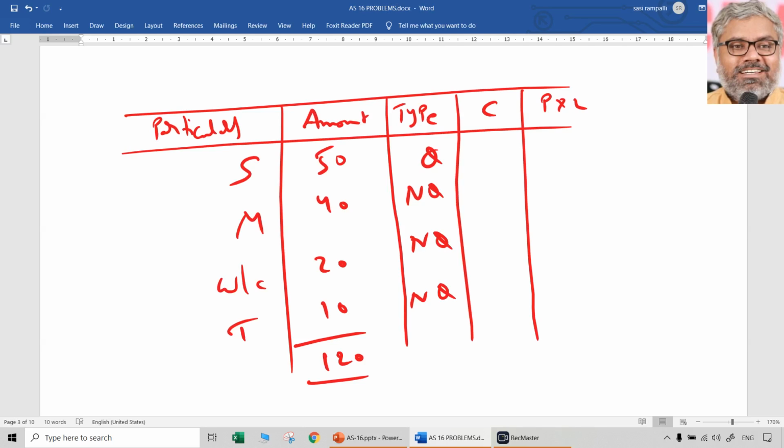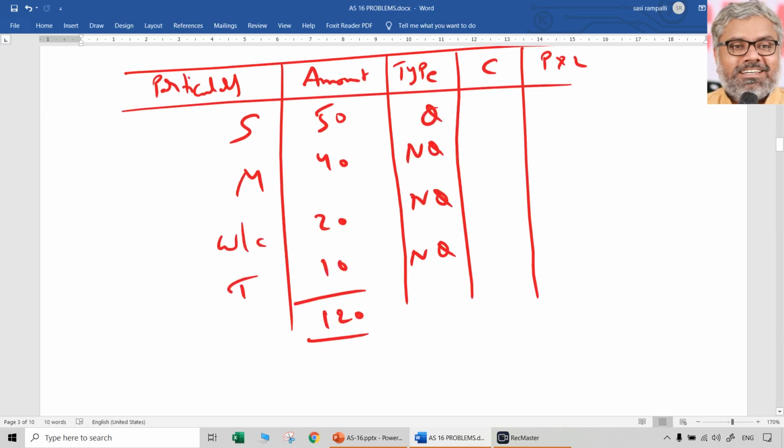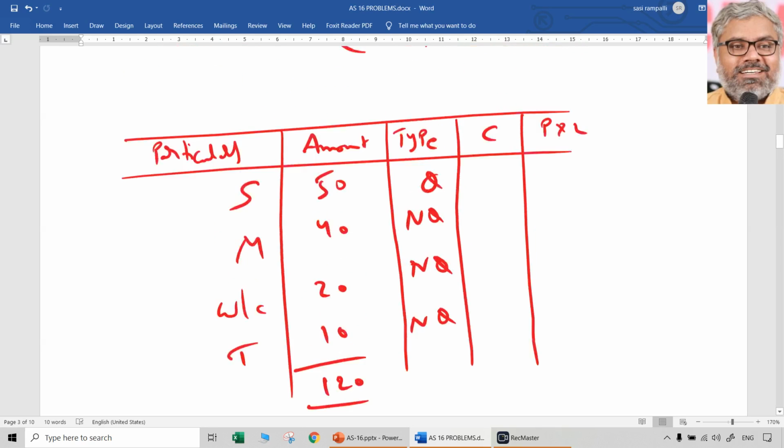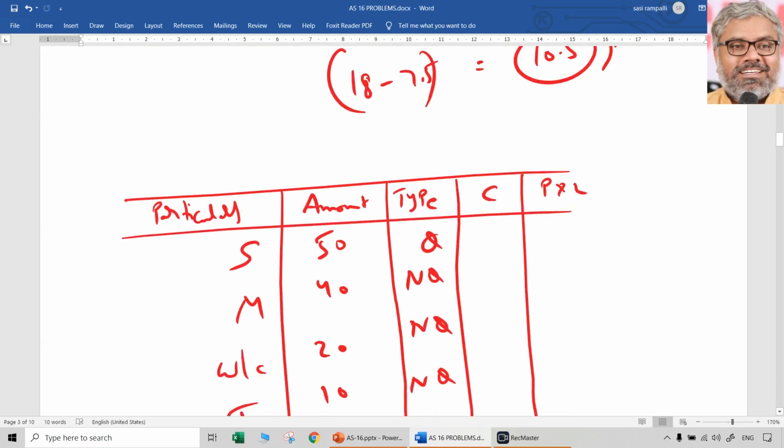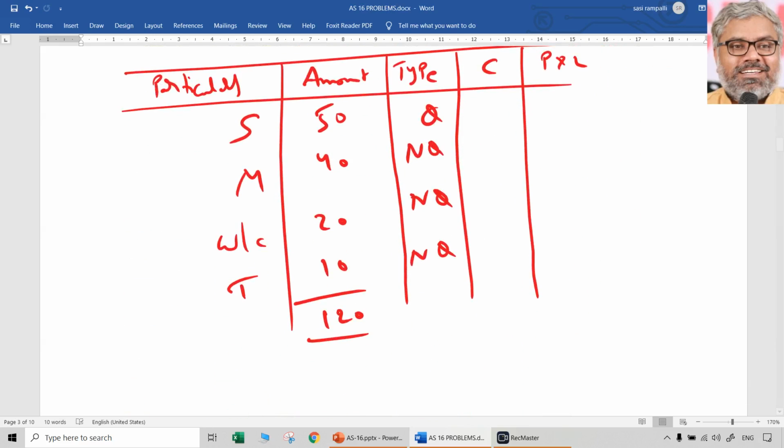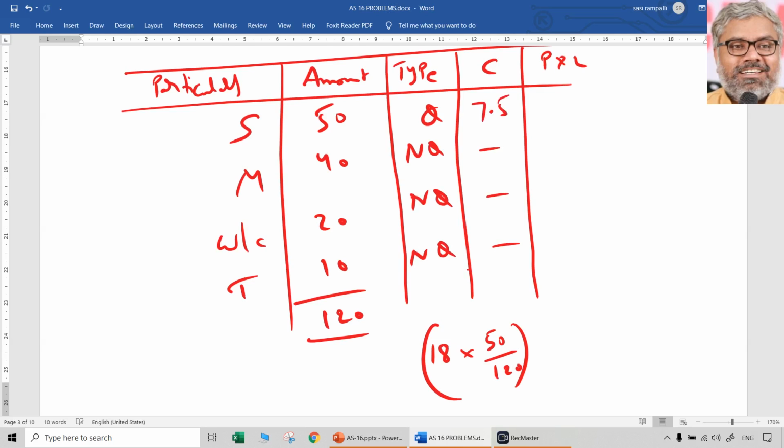Then, how much interest is to be capitalized? For that, another working note you can show. Whatever is given, 18 into 50 by 120. That you can show. How much is that? 7.5. These others are all not capitalized. So the total amount to be capitalized is 7.5.